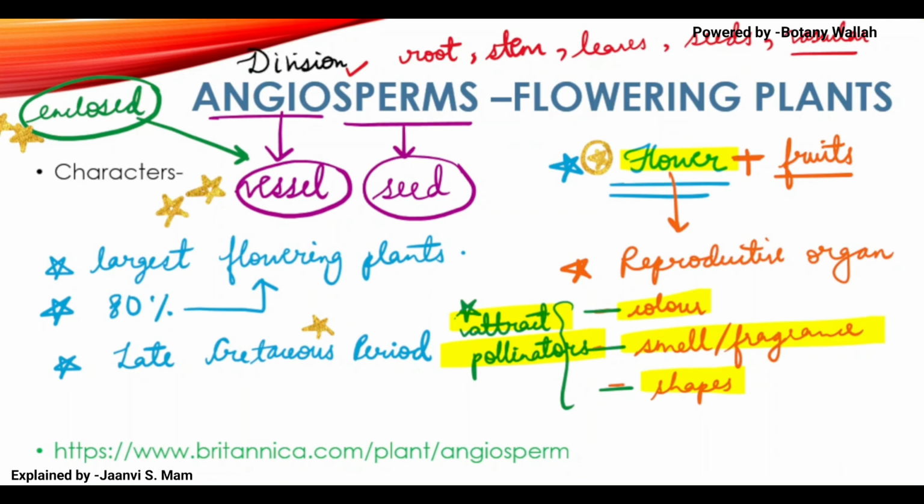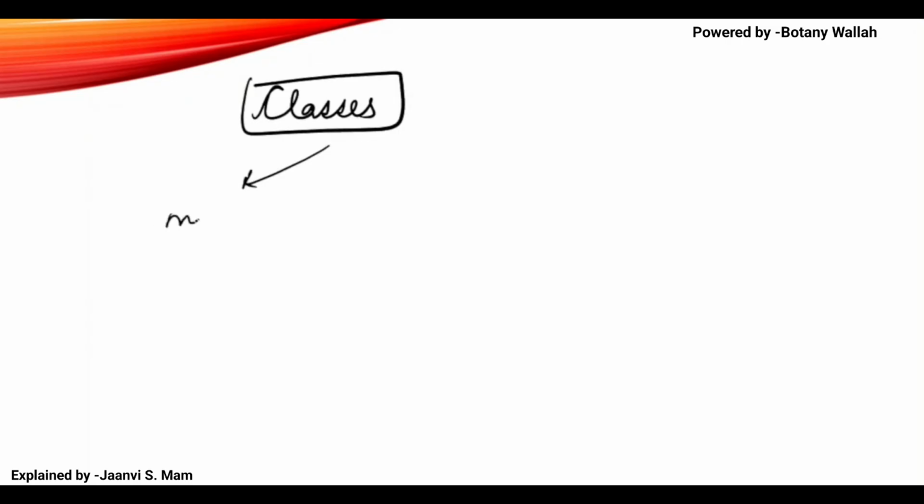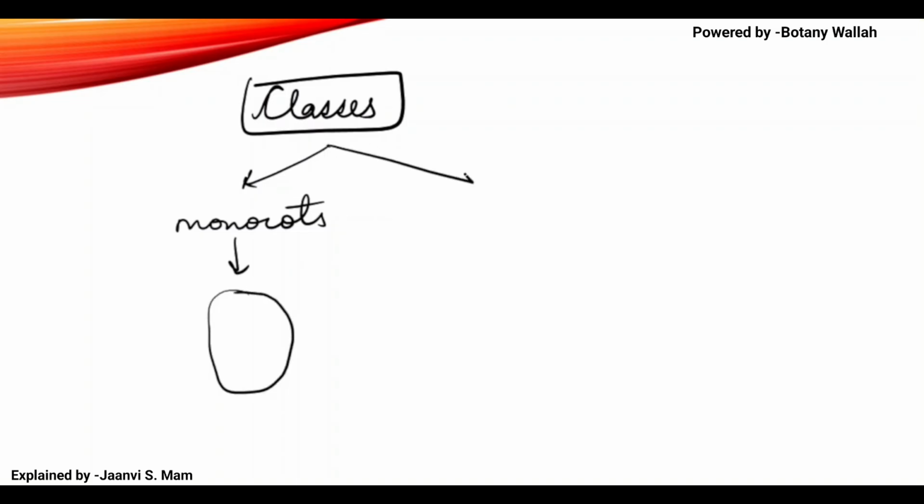And angiosperms have two classes known as monocots, which have a single cotyledon, just a single cotyledon. And there are dicots, which have two cotyledons in their seed.